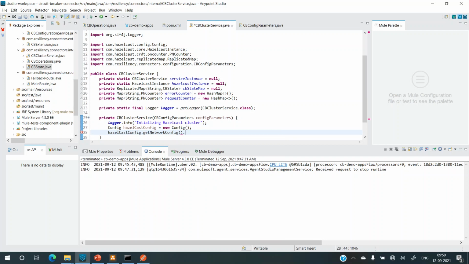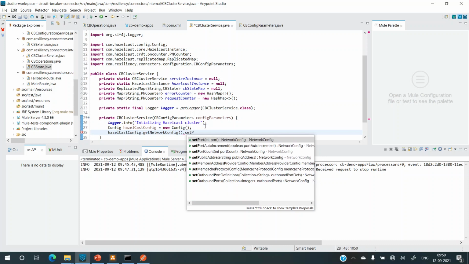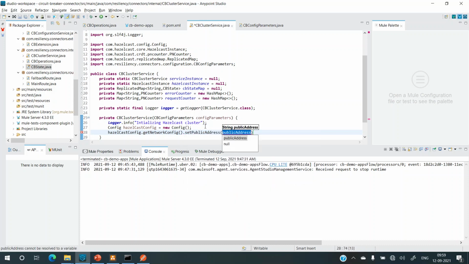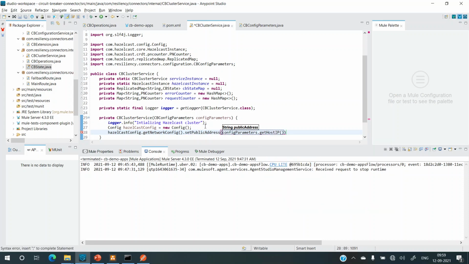And then what I'll do is I'll set public address. And this public address will be the host address. So this address will be visible to the other members of the cluster. So the host address, which can be retrieved from config parameters because we already are taking it from there. So config parameters dot get host IP.